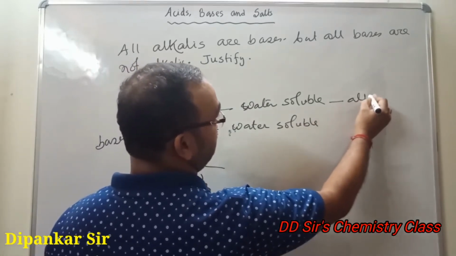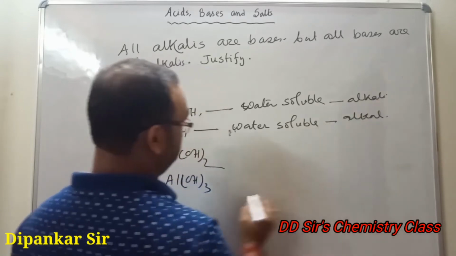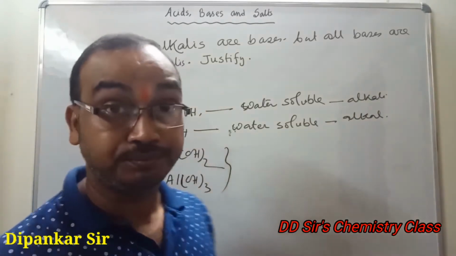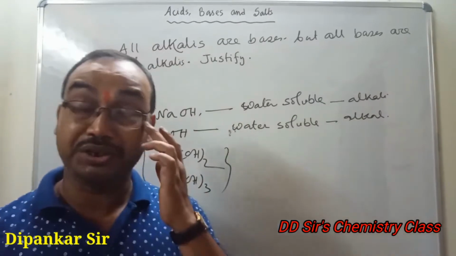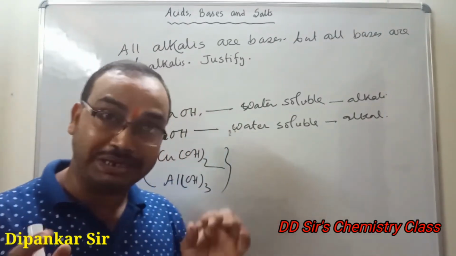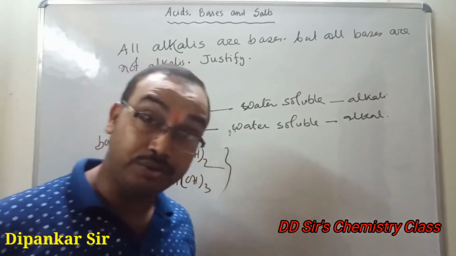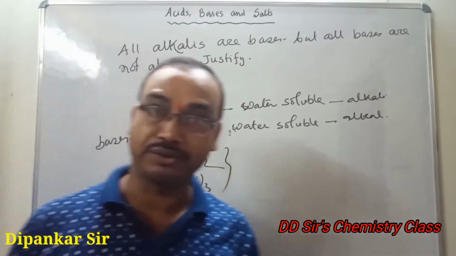These two are also alkali, but these are not water soluble. So how will you write? First the definition, then you will write. Now let us take some examples of bases: sodium hydroxide, potassium hydroxide, copper hydroxide, aluminum hydroxide, etc.